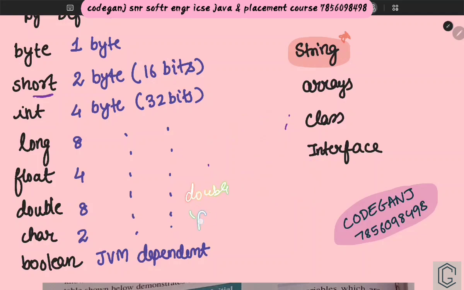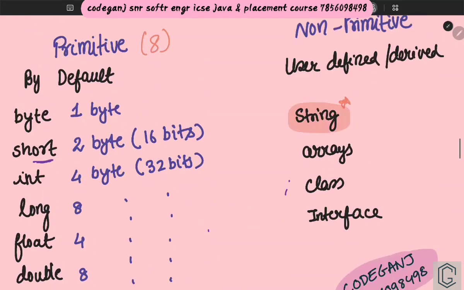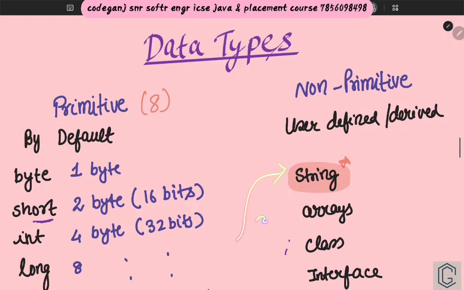The char data type is simple, like F for female, M for male. This is your char data type, and a character data type is always stored in single quotes. Cool. And then from here we will move to the non-primitive data type, string.